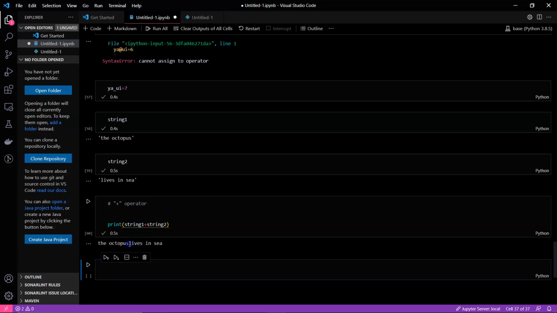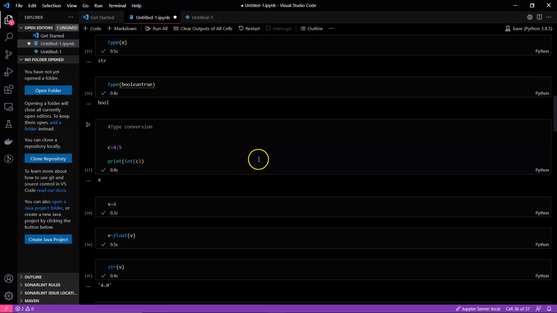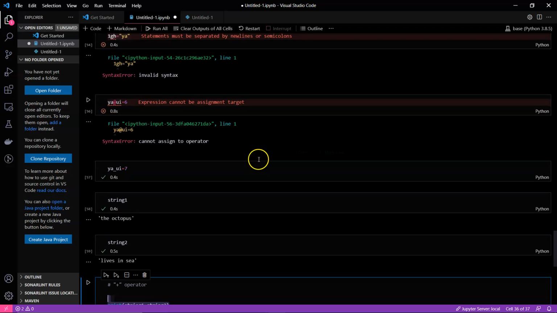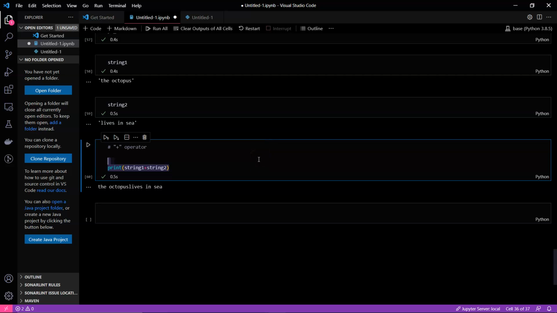You can see that we have seen the print statement from the starting, and I did not explain it because I was going to explain once you got the idea of why we are using print.